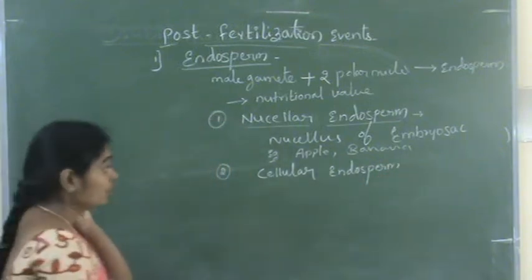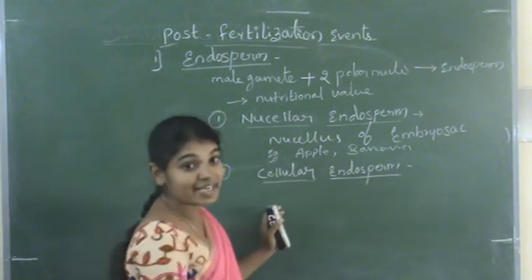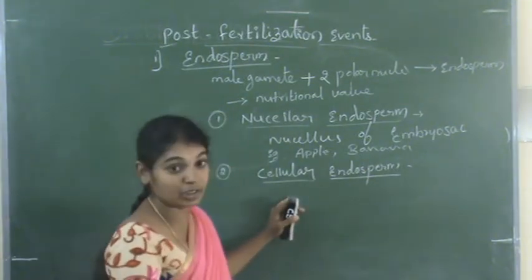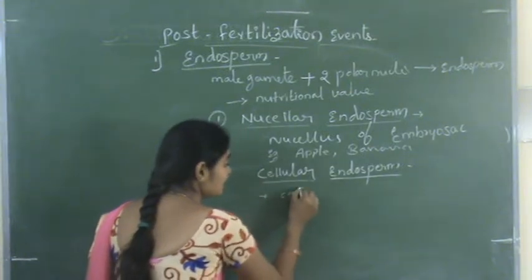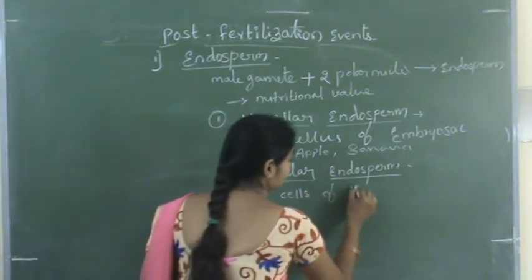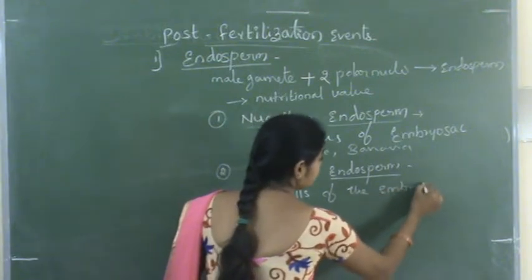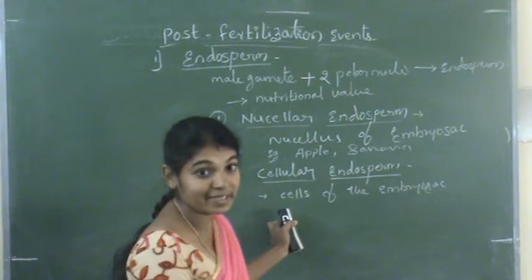Cellular endosperm is developed from the cells or tissues in the embryo sac, the extracellular spaces of the embryo sac. It is of different types, like liquid endosperm.